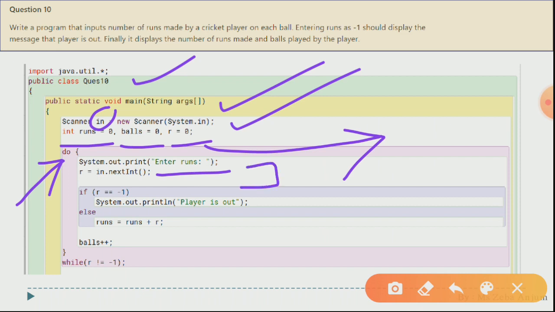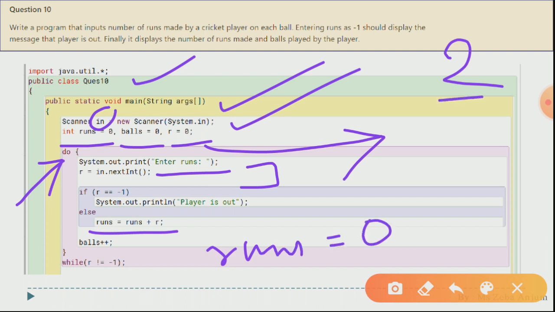Okay, now whatever runs you have entered, let us suppose you have entered 2 runs. Now this condition will be checked: if r equals -1, the condition is false. So the current score gets added to your runs. Okay, initially your runs was 0. Now what happened, your 2 got added on. Then next time this while loop will be checked, r not equal to -1, the condition is true.